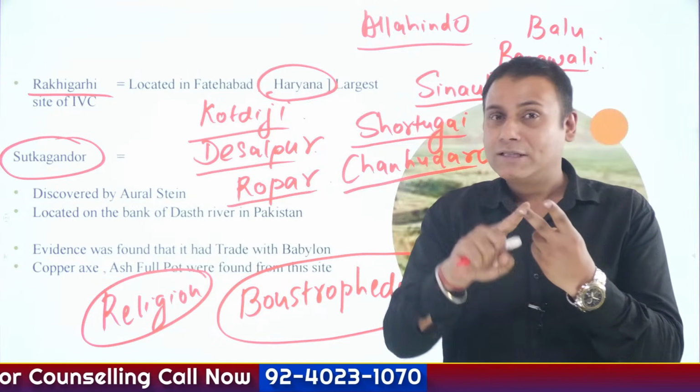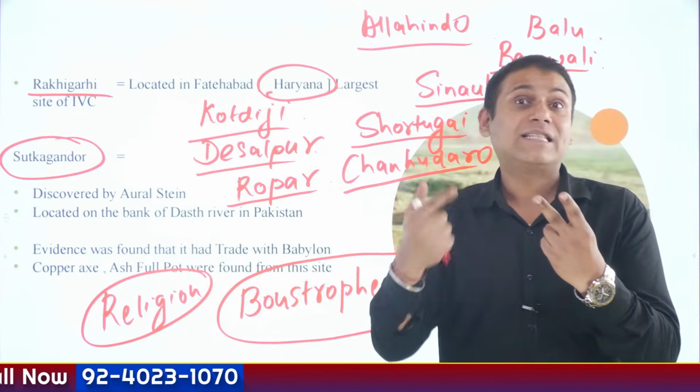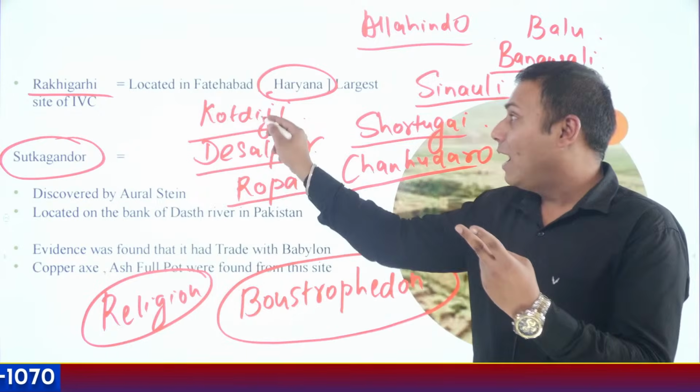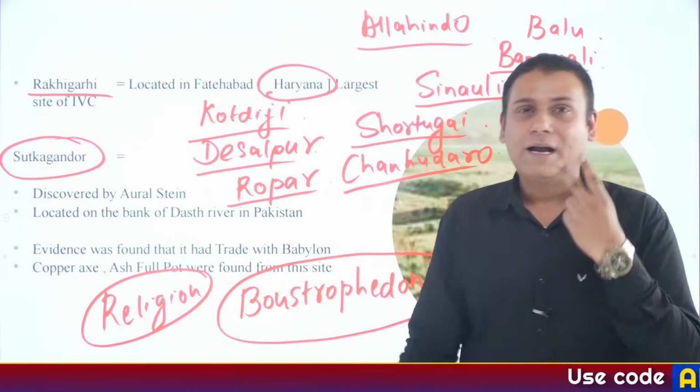Statue of Mother Goddess, which we have discussed right now, also referred to as Saptamatrika, has been found at the site of Kot Diji located in Pakistan.